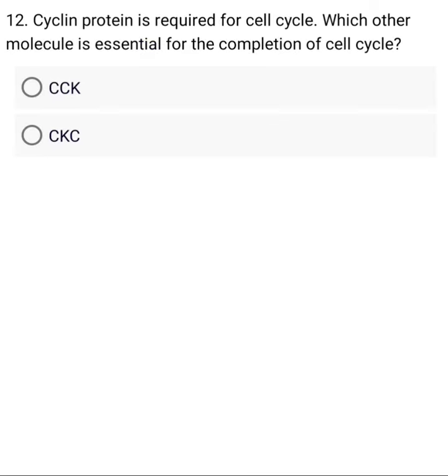Cyclin protein is required for cell cycle. Which other molecule is essential for the completion of cell cycle? A. CC.